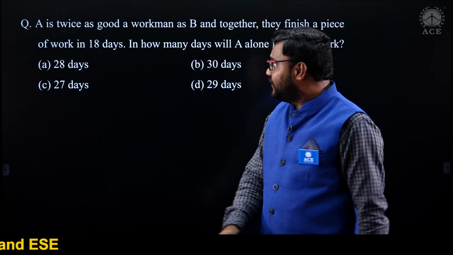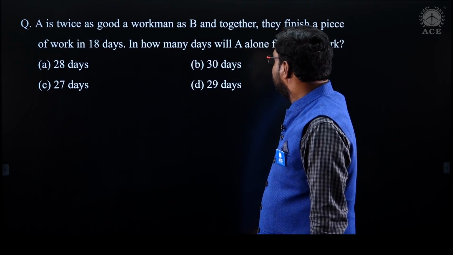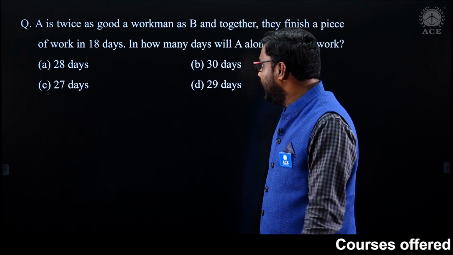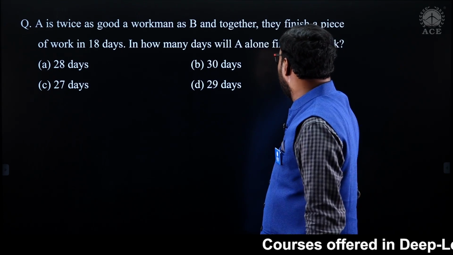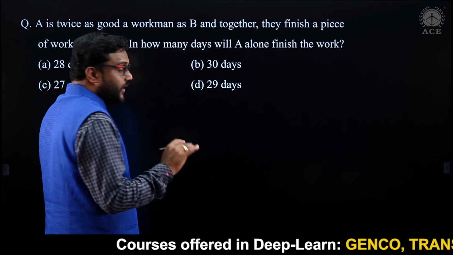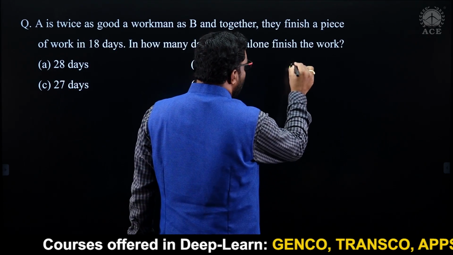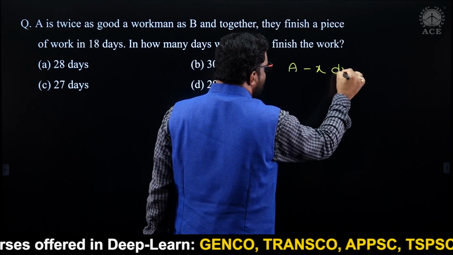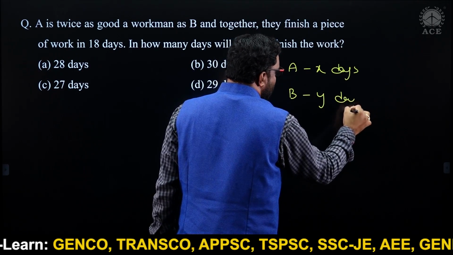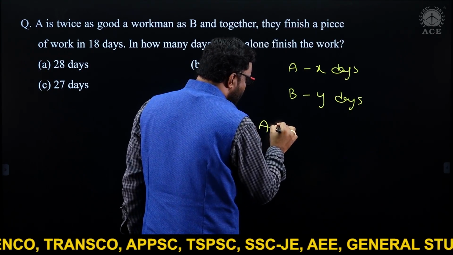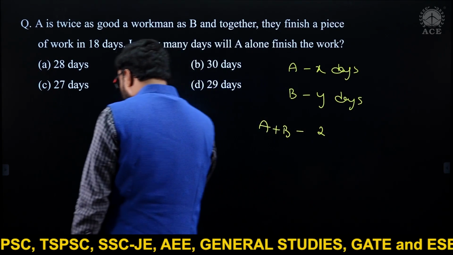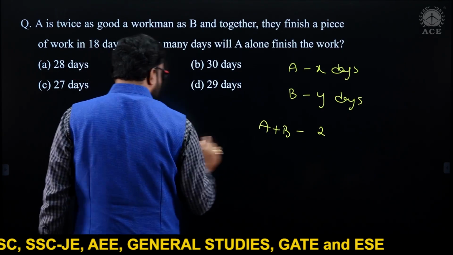A is twice as good a workman as B, and together they can finish a piece of work in 18 days. In how many days will A alone finish the work? Two methods. Okay, see, one method is suppose A can complete the work in x days, B can complete the work in y days, then A and B together can complete the work in xy by (x plus y) days.